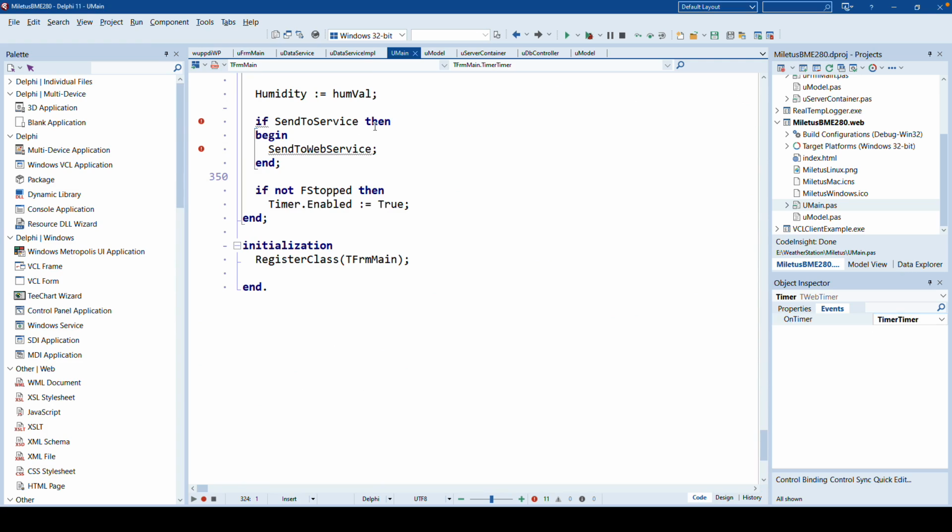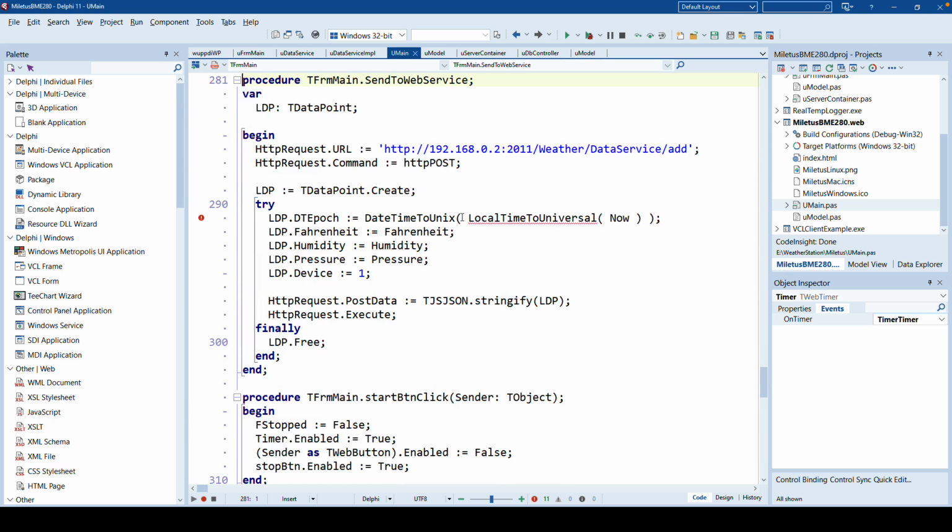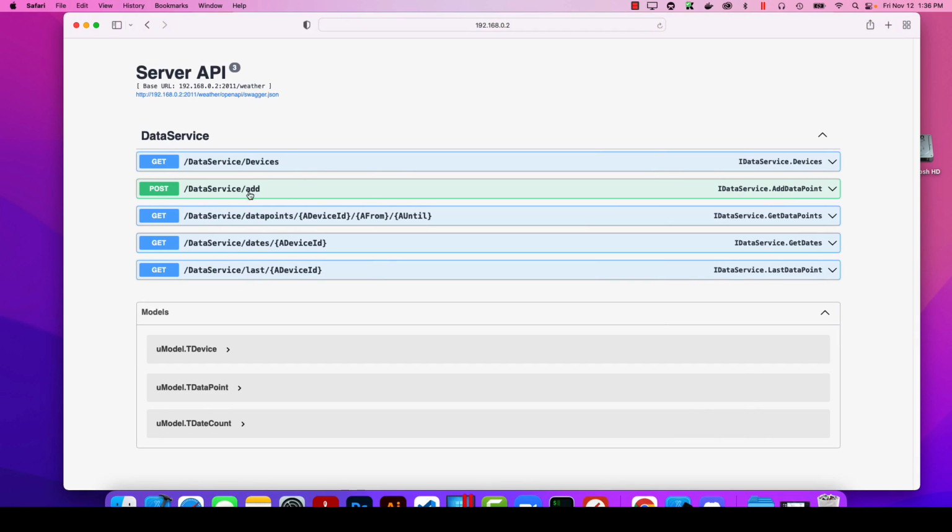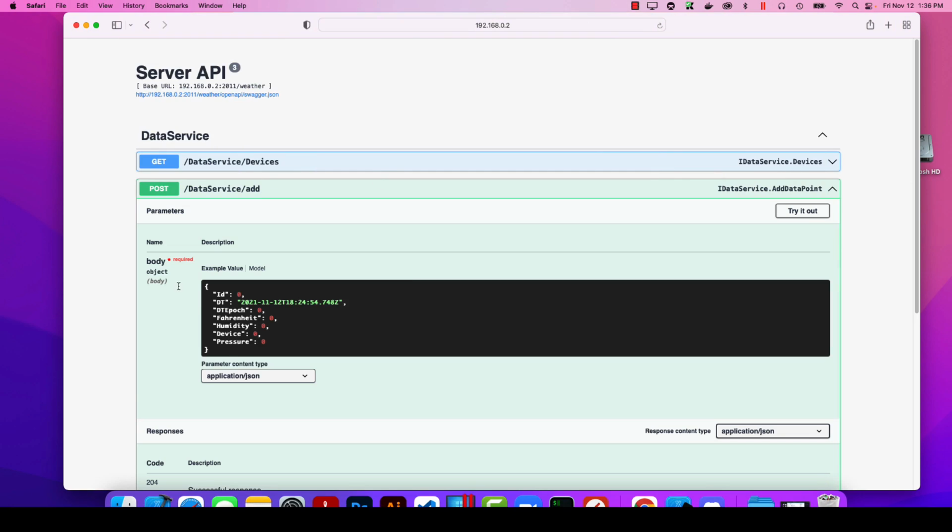But here, if send to web service, I wrote my own method to send the data to the web service. And what we do is we create a new TDataPoint. We set the endpoint. This is hard coded here for demonstration purposes. Of course, you would use some sort of configuration for that. And note that I used WeatherDataService/Add exactly as it is specified in our definition. Moving over here, you see /DataService/Add, and we need this JSON body as it is specified right here.